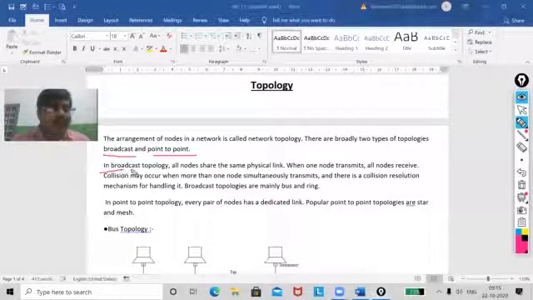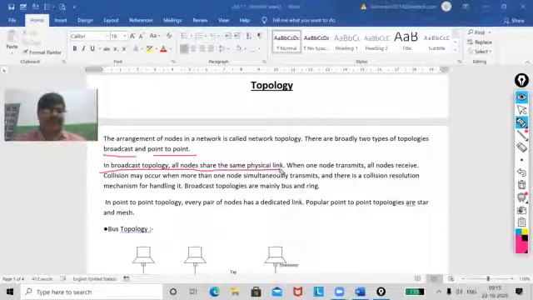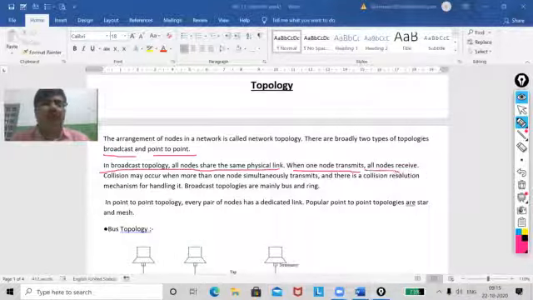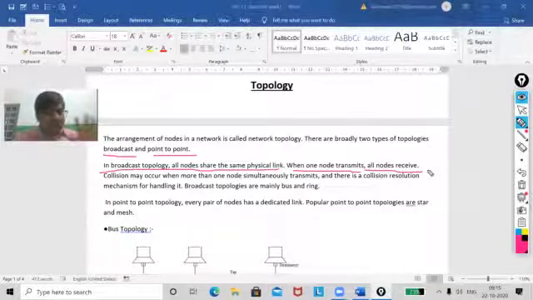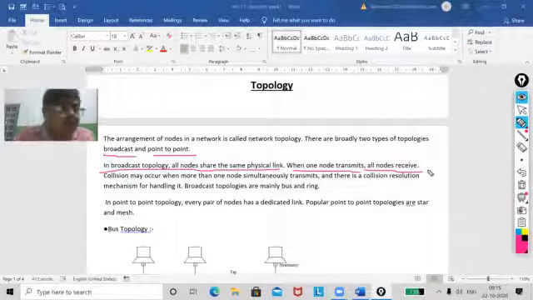So in broadcast technology, all nodes share the same physical link. When one node transmits, all nodes receive. Just like when I'm speaking, then you all are listening, my dear. And if a collision happens, then there is a solution also in the system.